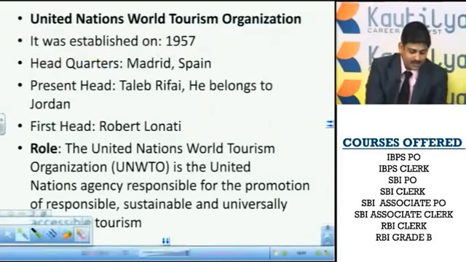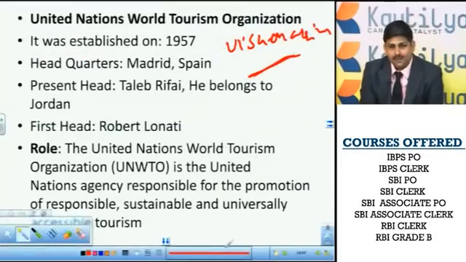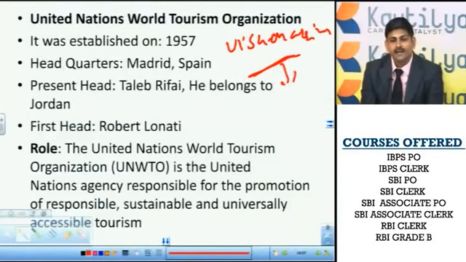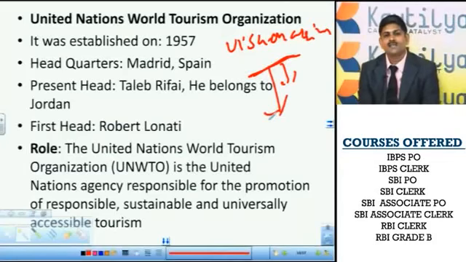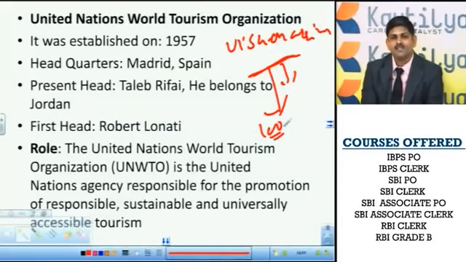Another scheme India is implementing is visa on arrival, in order to promote tourism in India. What is this visa on arrival scheme? The tourists can visit India directly without a visa. After reaching India, they can get the visa, provided they have all the documents. For a few international airports this opportunity was given, where visa on arrival can be given only at those airports. Right now more than 100 countries are getting this benefit. It all depends upon the bilateral relations of India with the other countries.